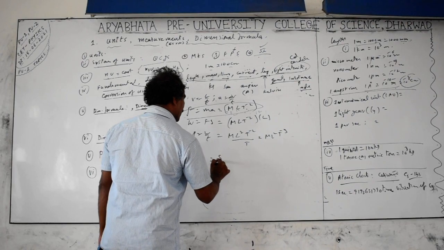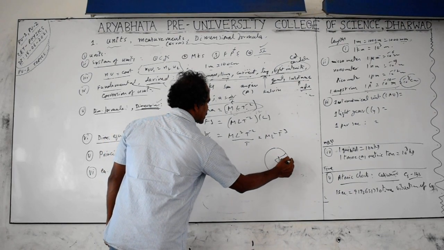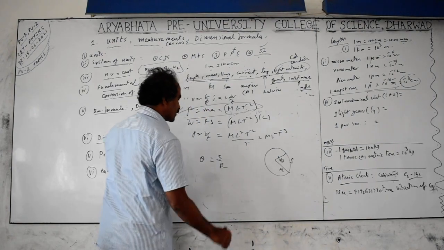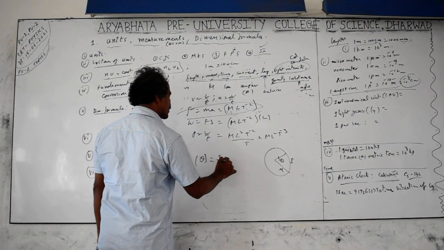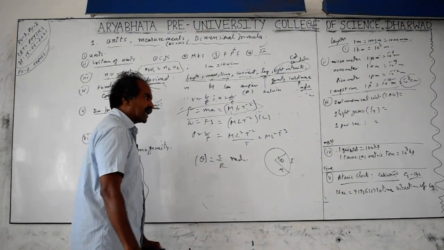Plane angle is equal to s by r for the circle. s is the arc length, r is the radius. Radius is also a length, arc length is also a length only. So if you take the units, it has units. What are the units? Radians, the SI unit. Other practical units we can take are degrees.